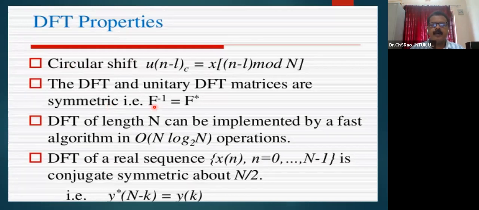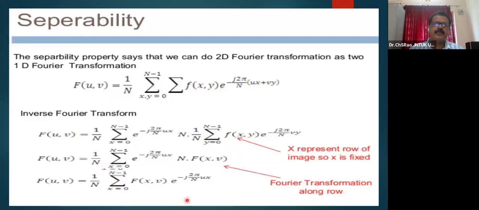By observing this property, F inverse is F star, and the DFT of length n can be implemented in order of n log n, as we all know. And the DFT of a real sequence may be conjugate symmetric, so we need only about half of the size of the sequence, n by 2. That is, y star of n minus k is y of k. These are some of the properties of the DFT.